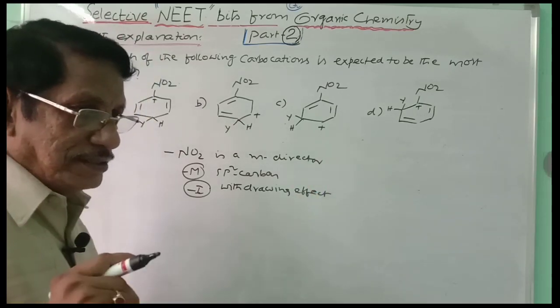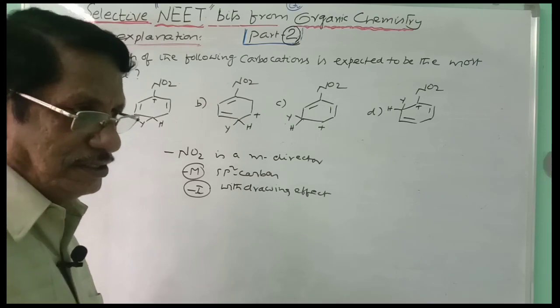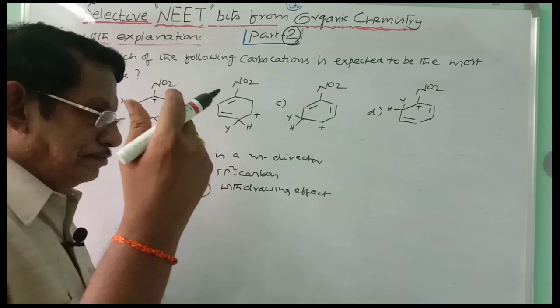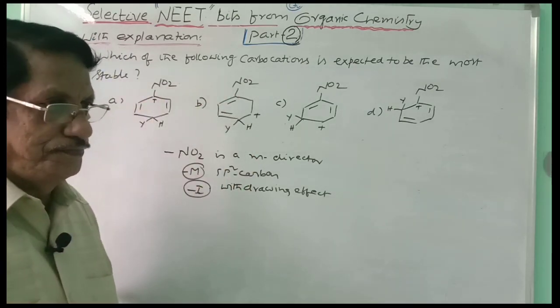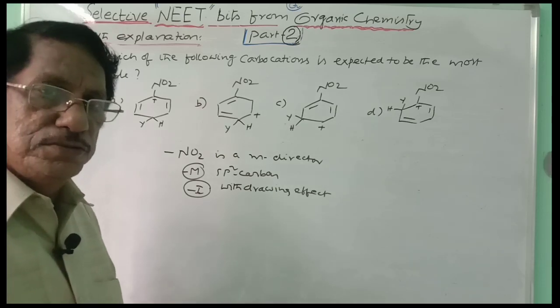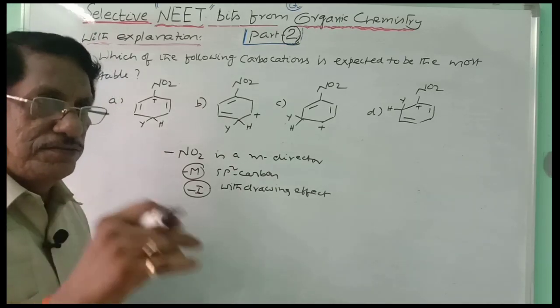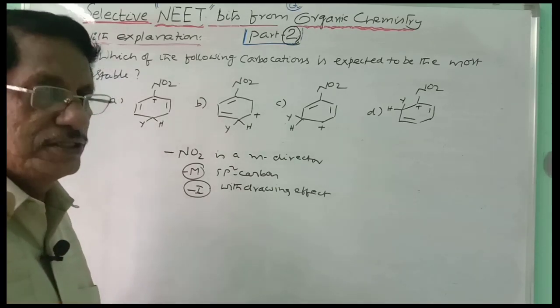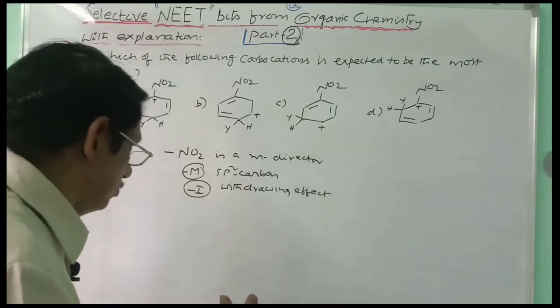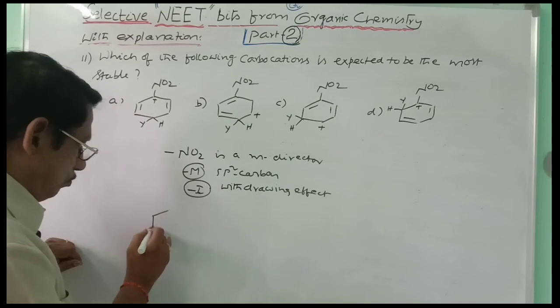When you write the resonance forms, you can see that the positive charge will be developed at the ortho position and para position. And that is why relatively the electron density is more at the meta position, and the electrophilic attack takes place there. That is more possible in the case of nitrobenzene because it is a meta-director. You can observe the resonance forms of nitrobenzene through the minus mesomeric effect.